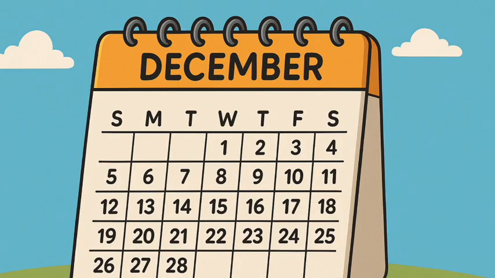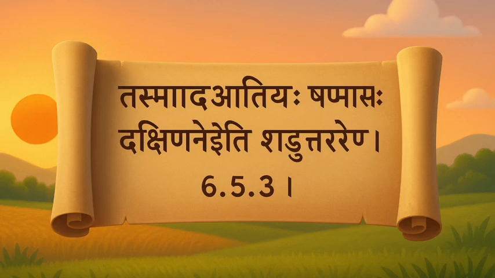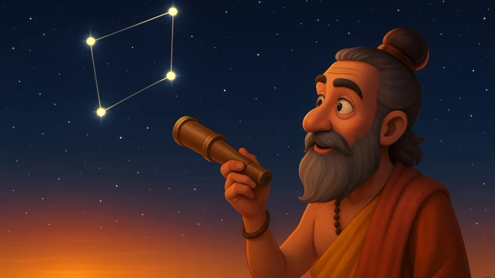The Sun's apparent northward movement from December to June is called Uttarayan, and its apparent southward movement from June to December is Dakshinayan. This cycle repeats every year and is closely linked to the changing seasons. The Taittiriya Samhita records it in the verse 6.5.3. Thus the sun moves southwards for 6 months and northwards for 6 months.